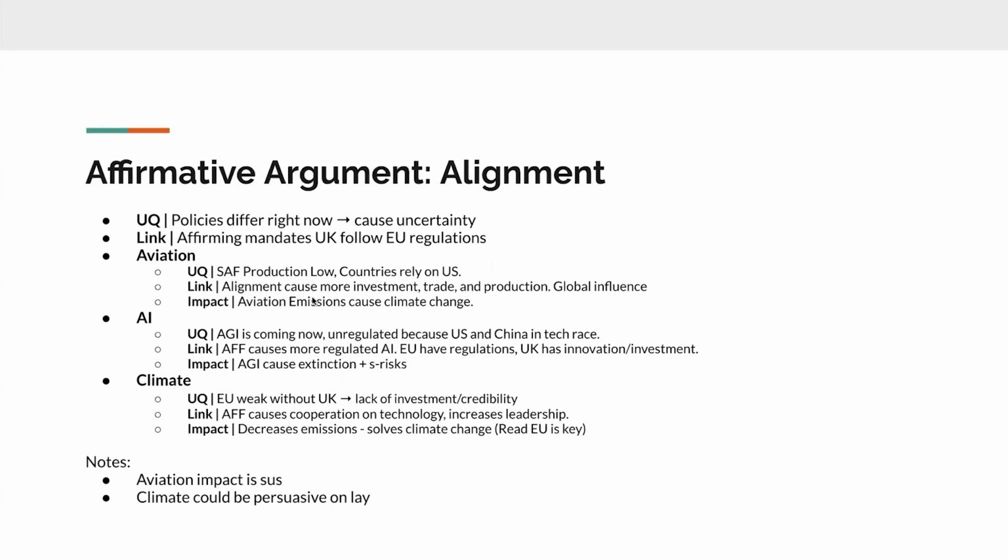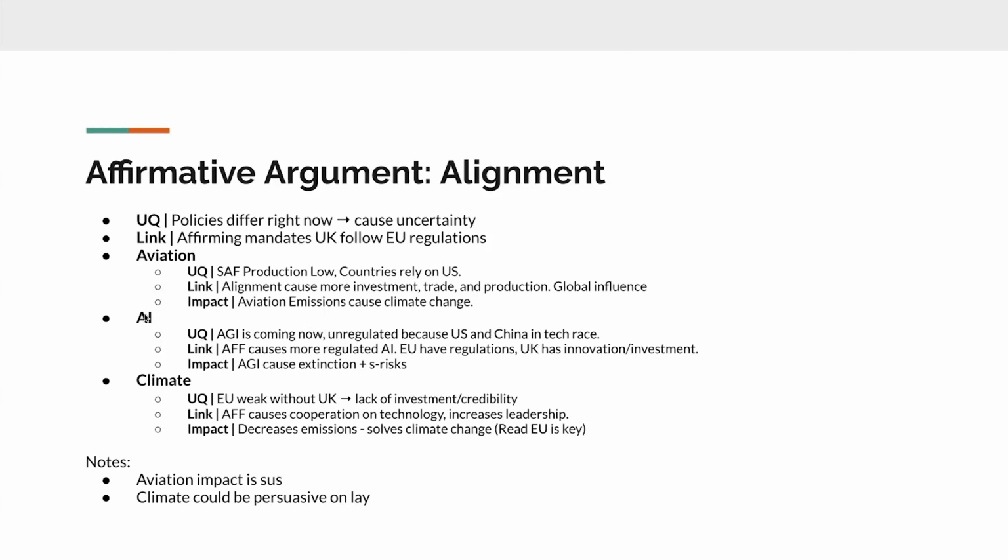The link says that if the UK were to align their policies with the EU, it would cause more confidence in investors, so they would spend more money and invest in production. There'd be more development of supply chains and more production. Also, the UK could trade their fuels with the EU, etc., which would also give them a global influence and they would be seen as credible. The impact for this argument is that aviation emissions cause climate change. There's a card that says that they're super high in the atmosphere, so they worsen climate change.